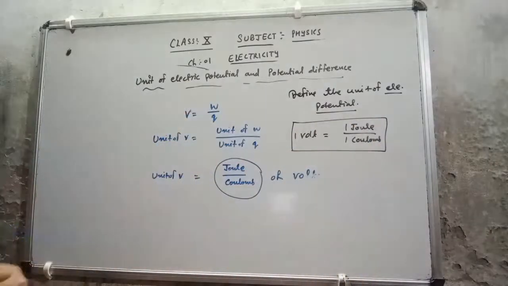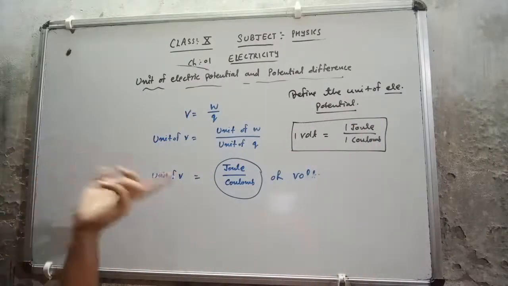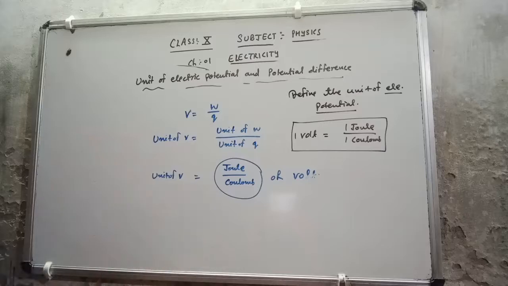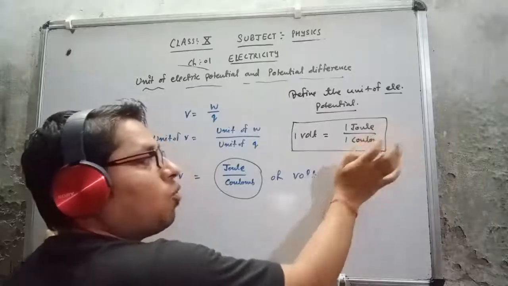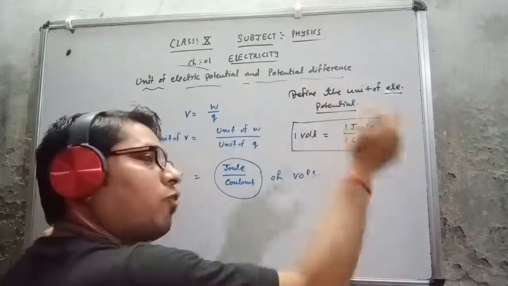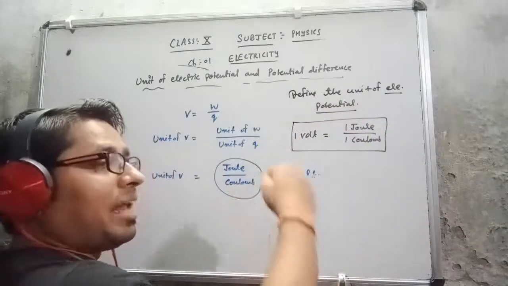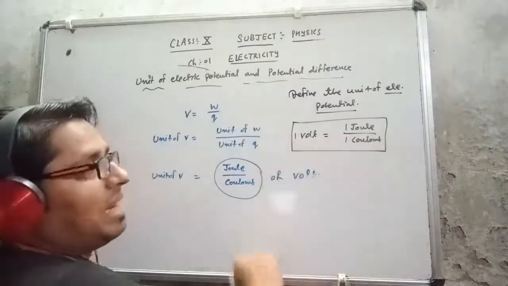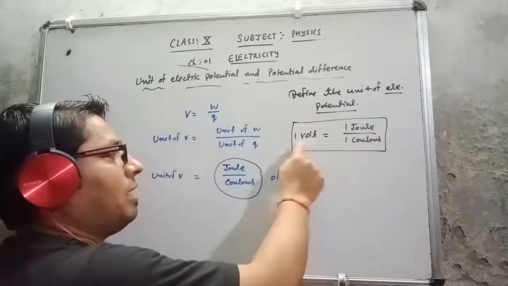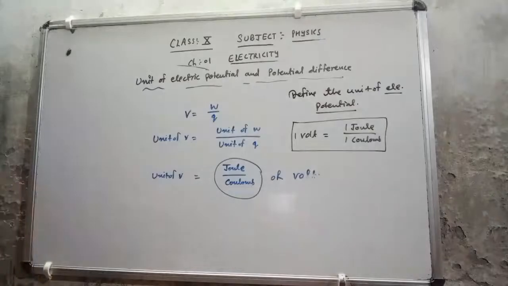Suppose they are asking to define the unit of potential difference, then the same change we have to make. If 1 joule of work is done in bringing 1 coulomb of charge from one point to another point, because this is a potential difference, then potential difference is called 1 volt. That is the definition of 1 volt.